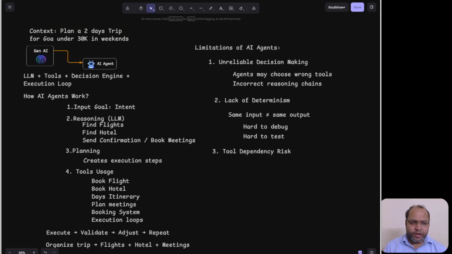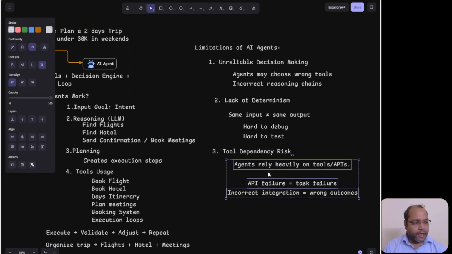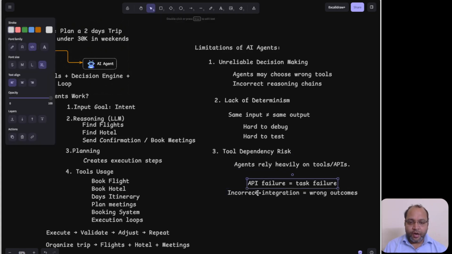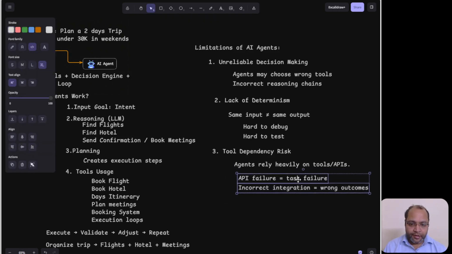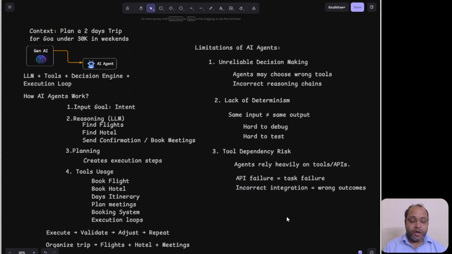Agents rely heavily on your APIs and tools. Look at this. If your API fails, the agent will not proceed. It will not automatically correct. Your API failure means your task failure, incorrect integration, wrong outcome. You must keep an eye on it while designing your AI agent. Another thing is related to your monitoring, that is cost and latency.